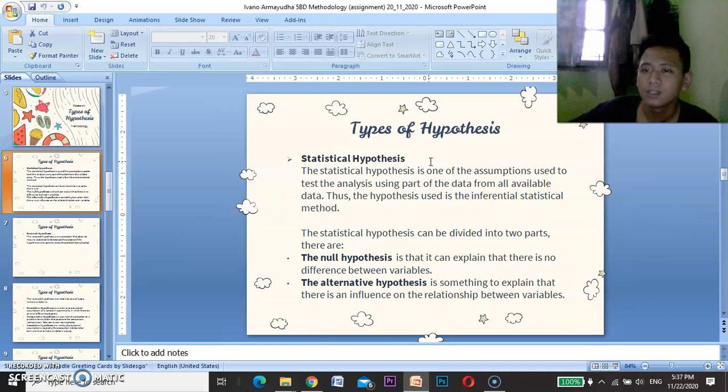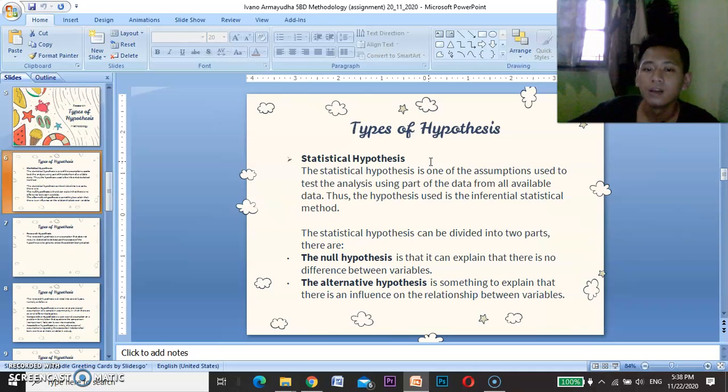This hypothesis can use two or more variables. A statistical hypothesis can be divided into two parts: the null hypothesis or H0, and the alternative hypothesis or H1.